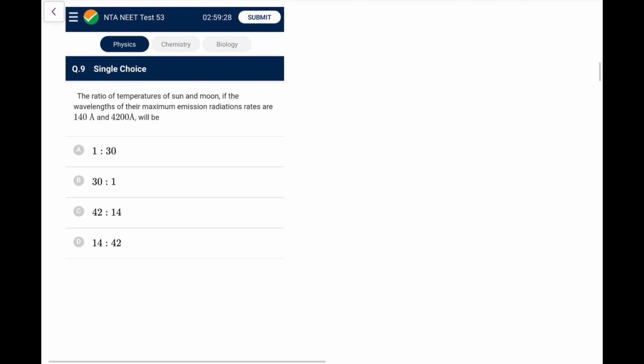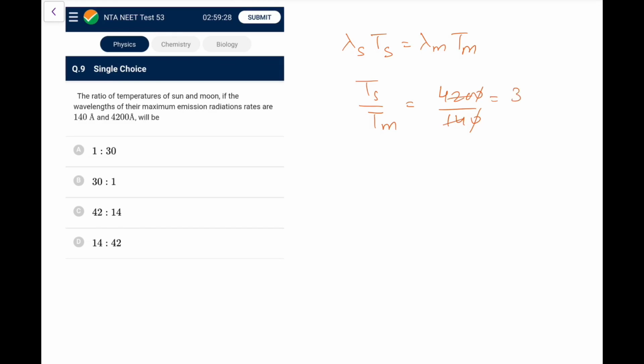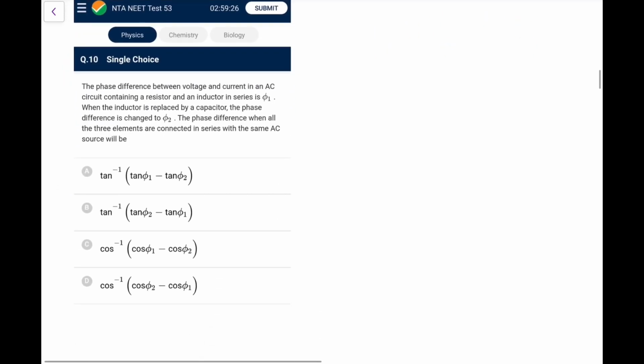Next, the ratio of the temperature of sun and moon if the wavelength of their maximum emission radiation. So again, the Wien's law application. I can directly write lambda maximum of sun, T sun, is lambda moon into T moon. So the ratio Ts by T moon, that is lambda m. Lambda m is what? 4200 upon 140. So basically what we get, the ratio comes out as 30:1. So this is option B, again an easy one, a regular one from Wien's law. Regularly you are getting questions from this. Now see the next one.